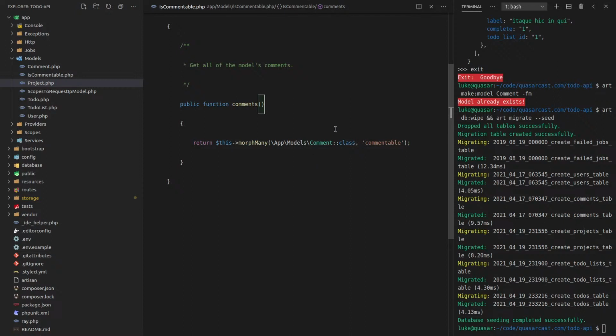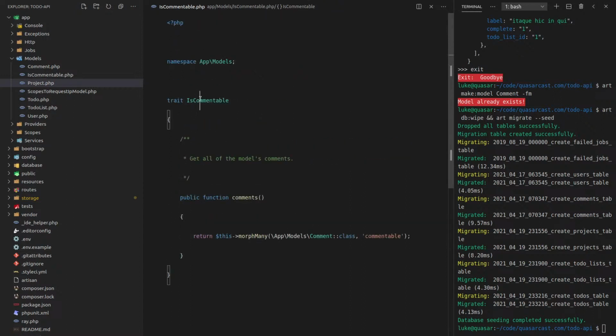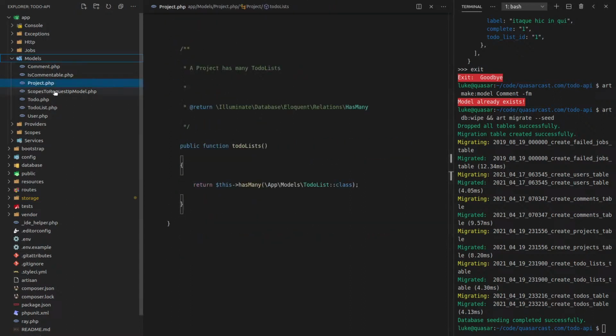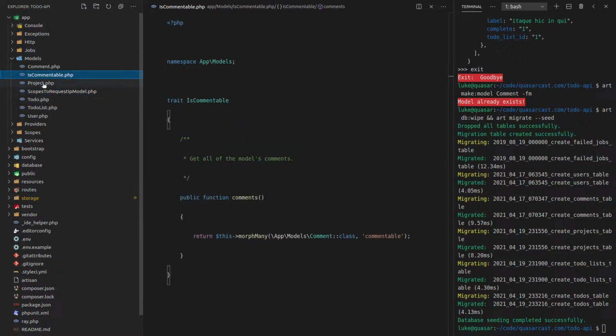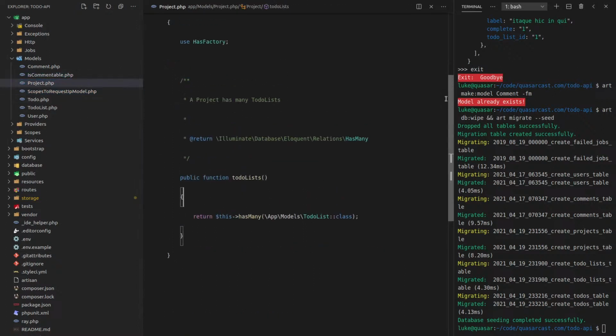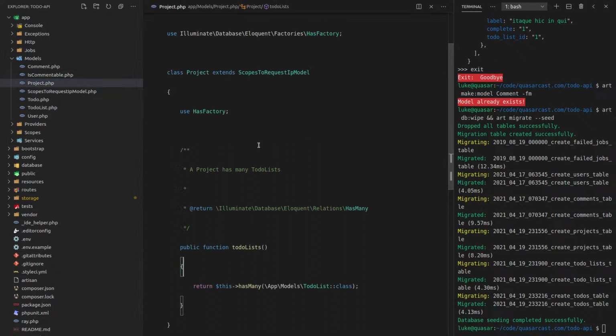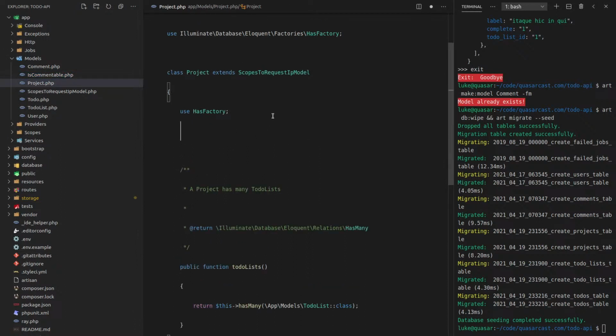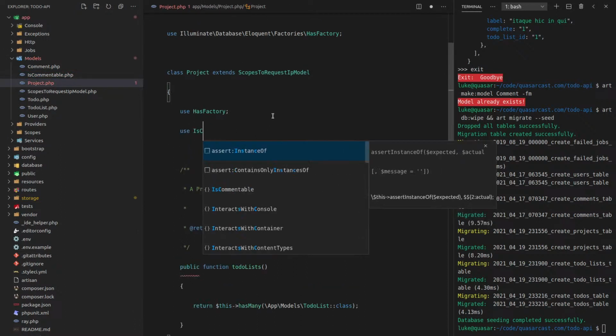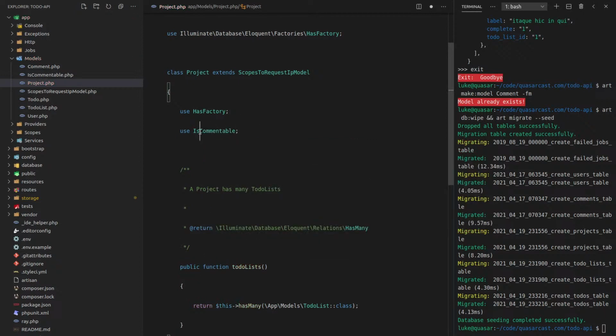All right. So now we should be able to just use the IsCommentable trait on all of these. So let's come to project, and then we'll come up and say use IsCommentable. There we go.